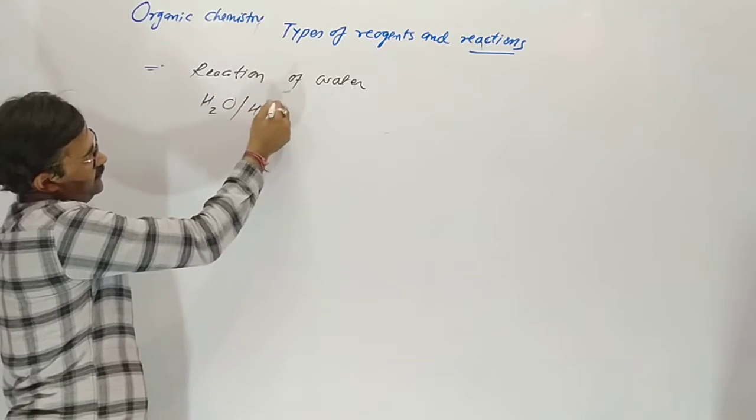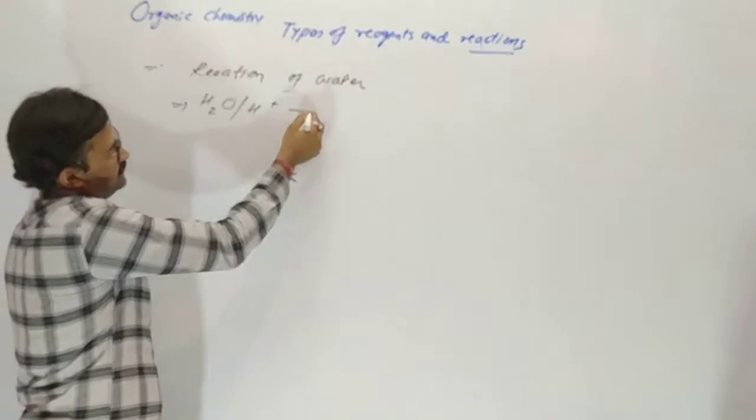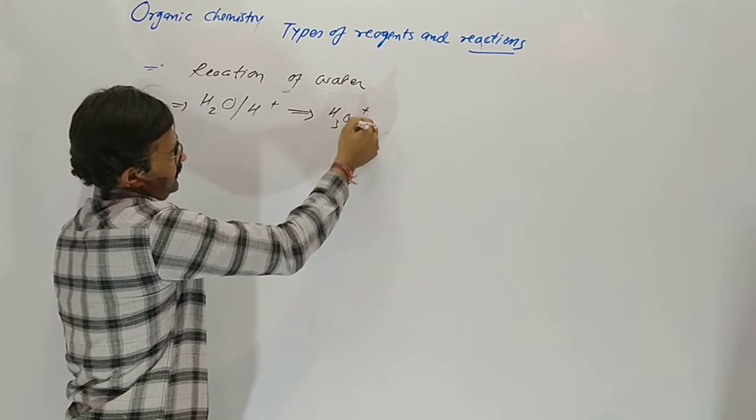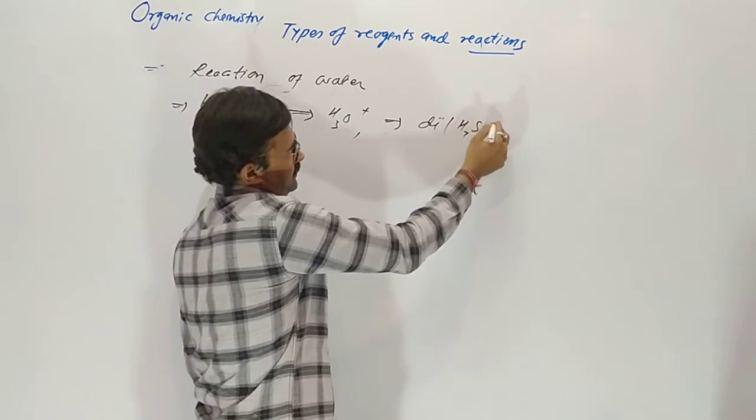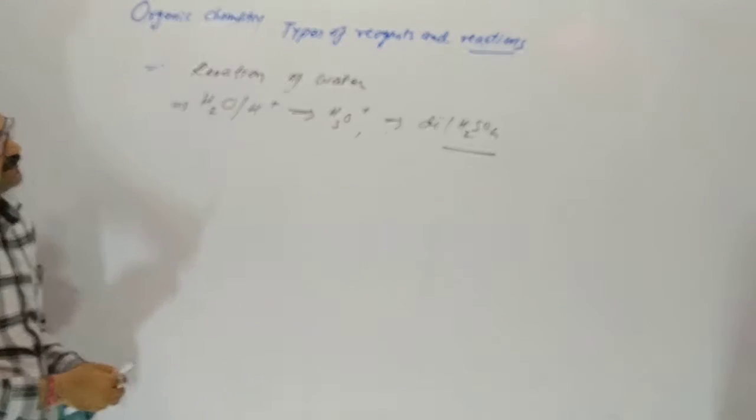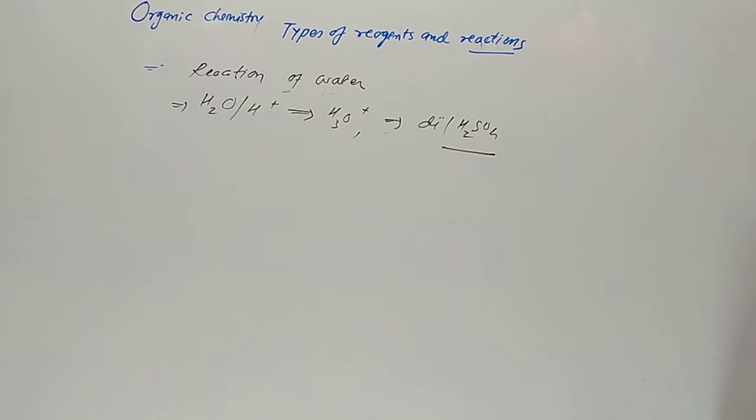So acidic H2O, it means H3O plus, otherwise dilute sulfuric acid, when it reacts with alkene, it obeys the Markovnikov rule. Yes, it follows, it obeys the Markovnikov rule.